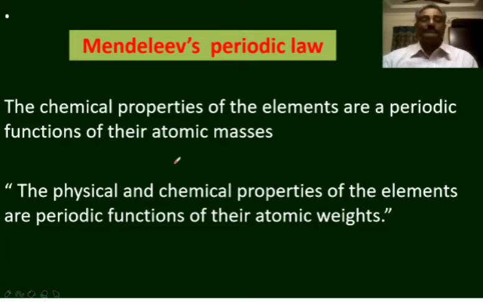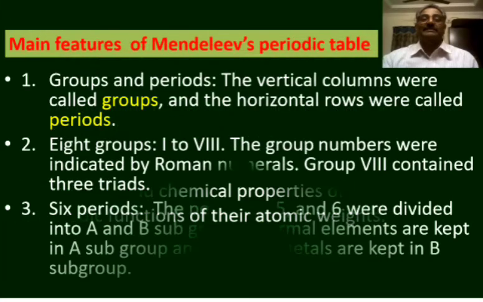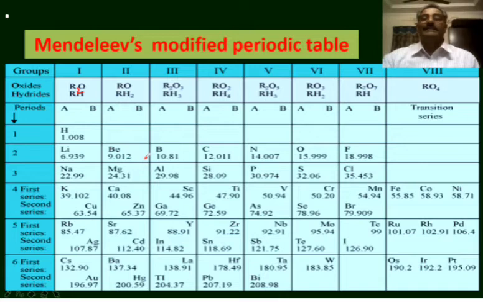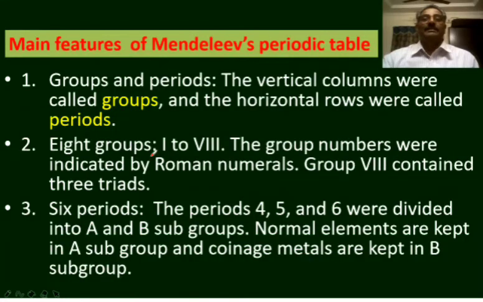This is the most remarkable classification of elements, and it is easy to remember as it is in the form of a table. The main features of Mendeleev's periodic table are groups and periods.